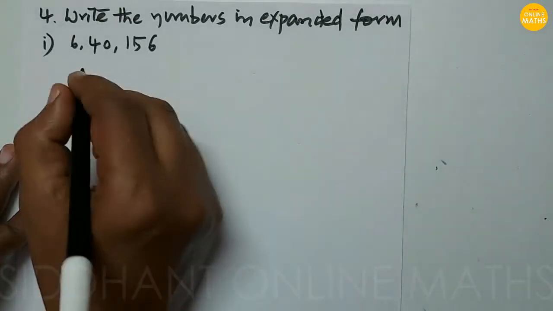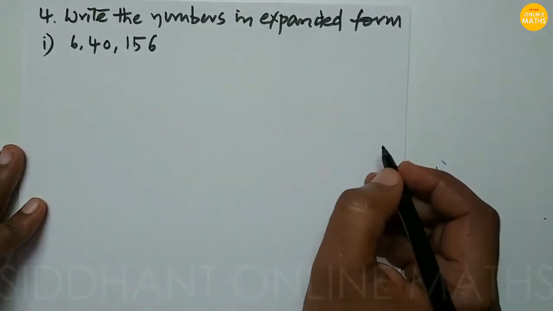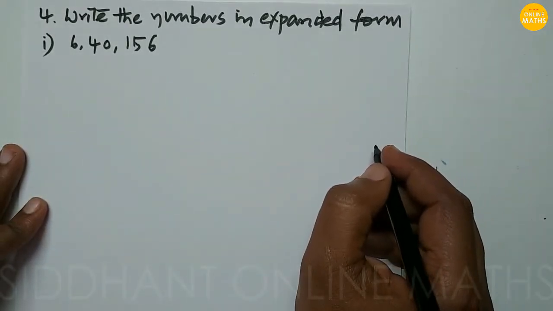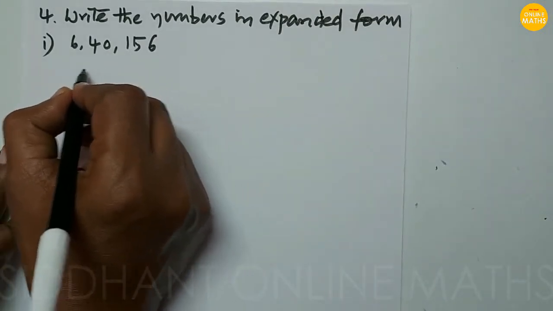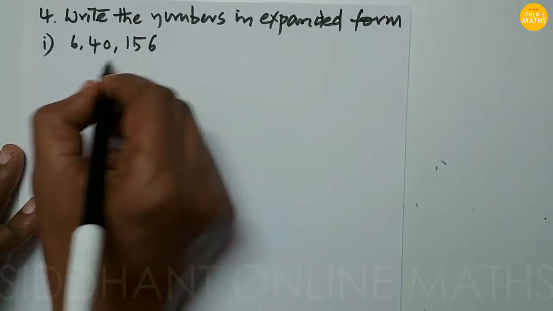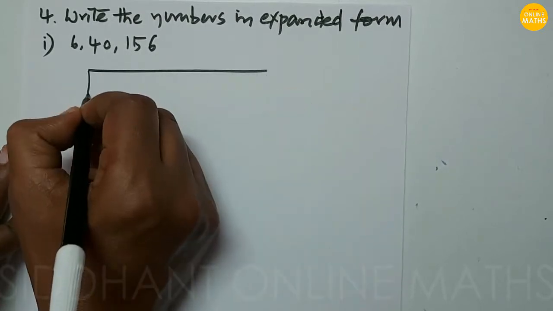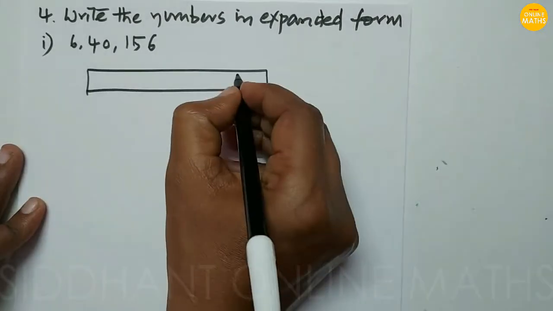Fourth problem, write the numbers in expanded form. 640156. So expanded form means first we are going to follow three steps. One is segregation, after that expansion form, after that expanded form. So first we segregate according to the place values here. So we have 6 place values.